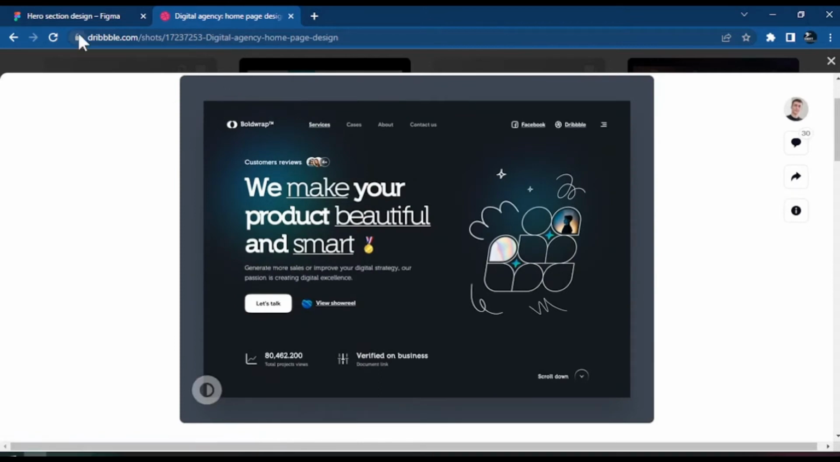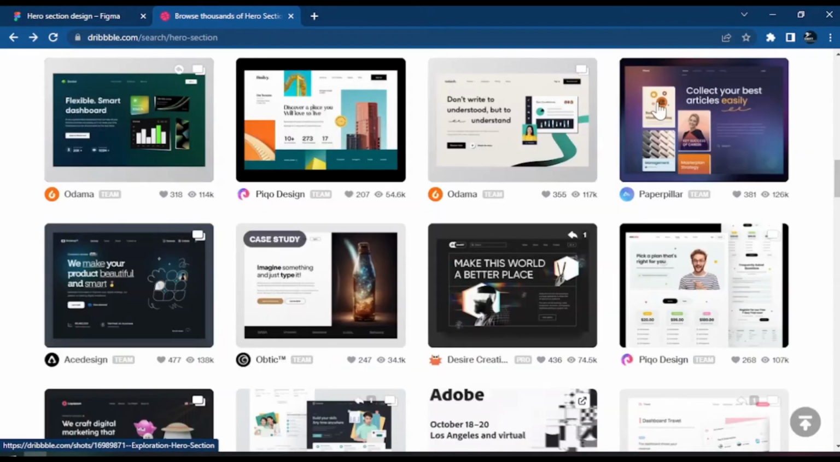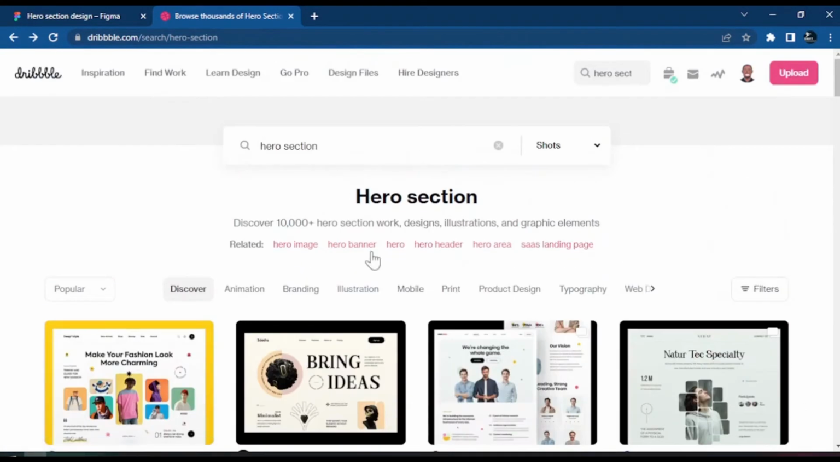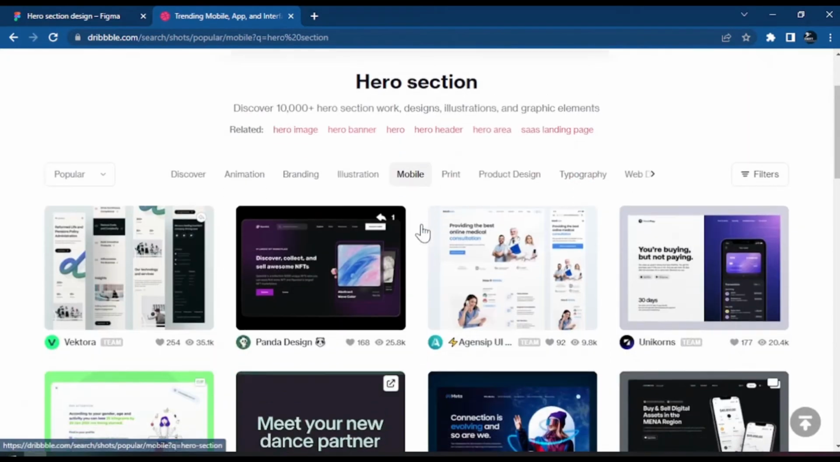Okay, so let's go back to our inspiration. And of course, if you search for any other thing, we find here. If you search hero image, hero banner, hero header, if you search for mobile phone, especially for mobile, if you just say mobile, if you click here on this discover, you click mobile. If you click that one, it will give you results based on mobile.